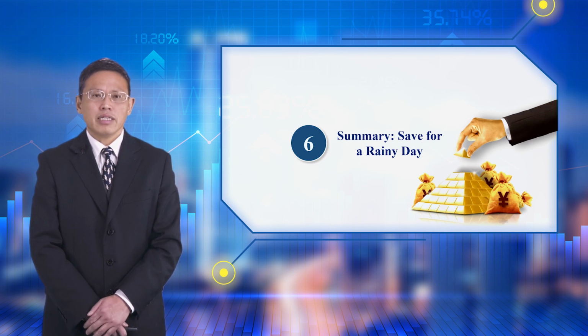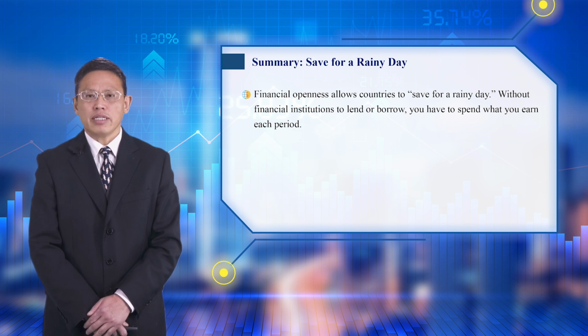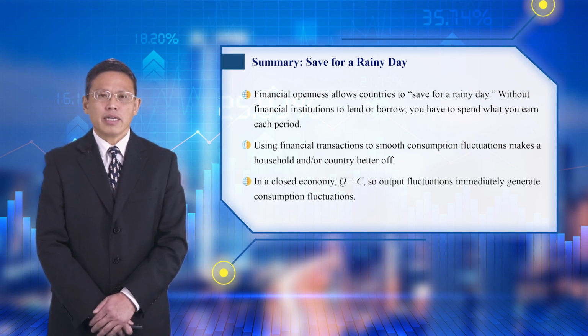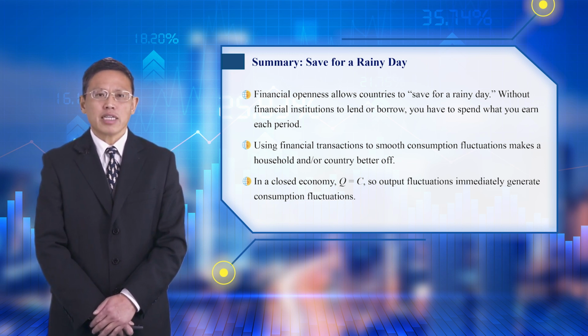6. Summary. Save for a rainy day. Financial openness allows countries to save for a rainy day. Without financial institutions to lend or borrow, you have to spend what you earn each period. Using financial transactions to smooth consumption fluctuations makes a household or country better off. In a closed economy, Q equals C, so output fluctuations immediately generate consumption fluctuations.